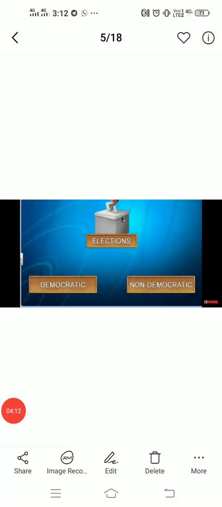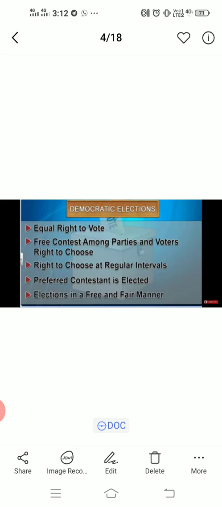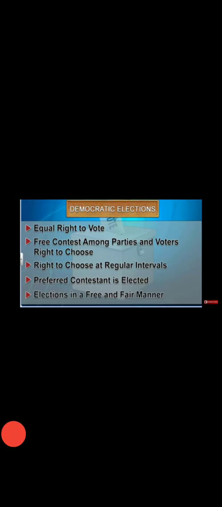Now the next thing is, elections should be democratic or non-democratic. Democratic means elections which have equal right to vote. That means all the people have the right to vote, irrespective of their caste, color, creed, religion, everything. And all the people who are above 18 should have equal right to vote. Then free contest among the parties and voters' right to choose. That means we should be free to choose whom we want. We should not be pressurized or forced by anyone to choose a particular party or a particular person.